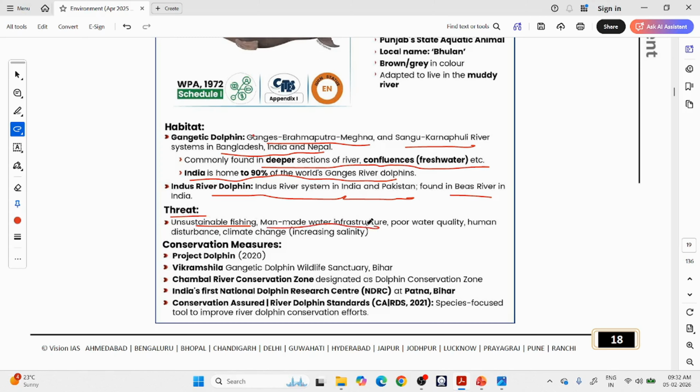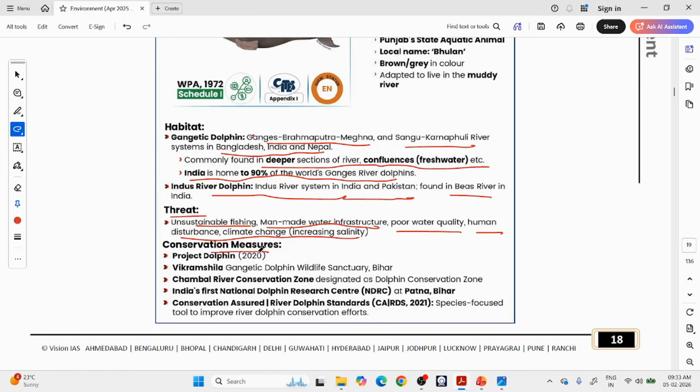Man-made infrastructure like dams, etc. When you put up a dam, dolphins cannot cross it. And poor water quality, human disturbance, climate change, etc. Human disturbance, like ships making too much sound in the river. Dolphins depend on sound for movement and echolocation, so it will trouble them.